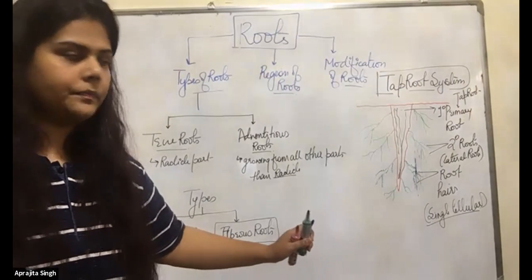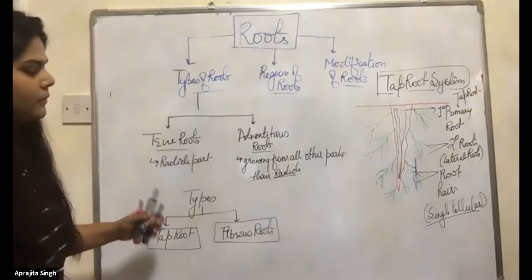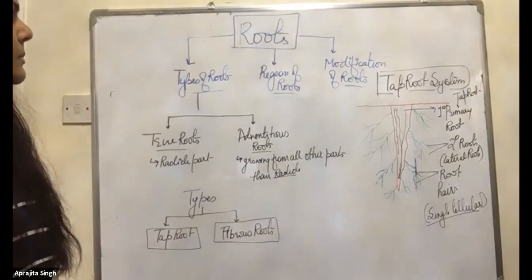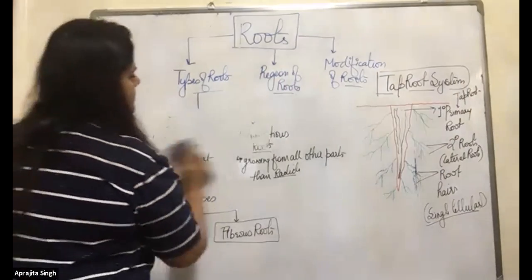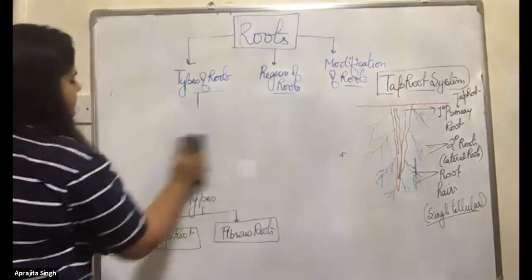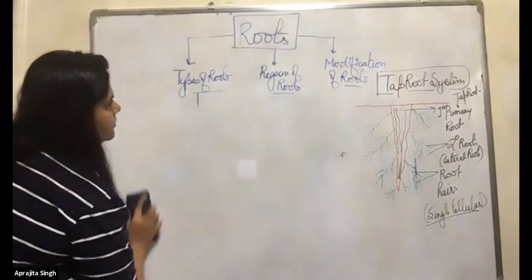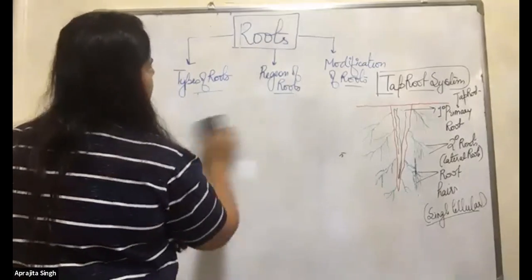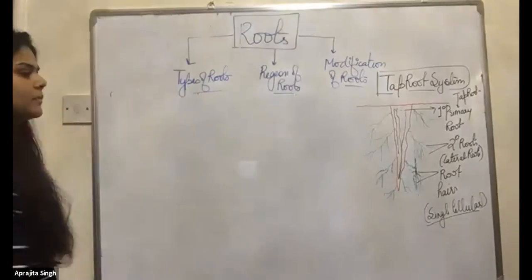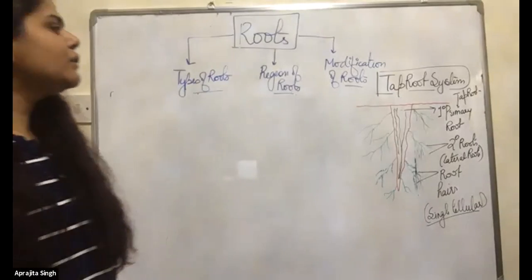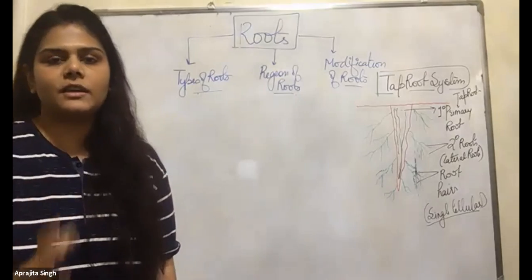Done? Okay, fine. Now I have told you about the modifications, okay?